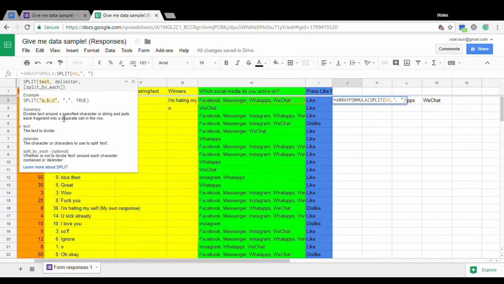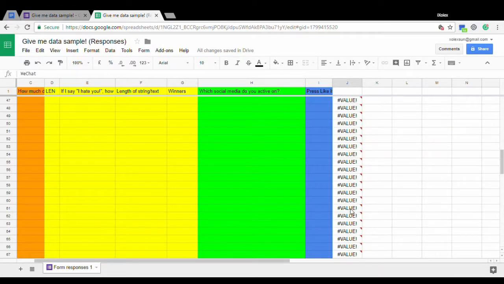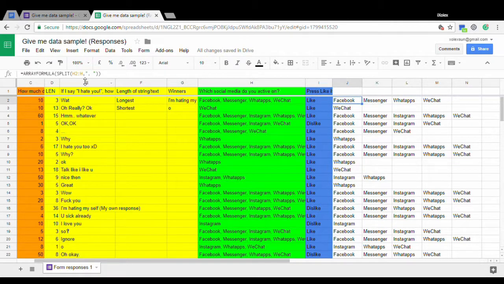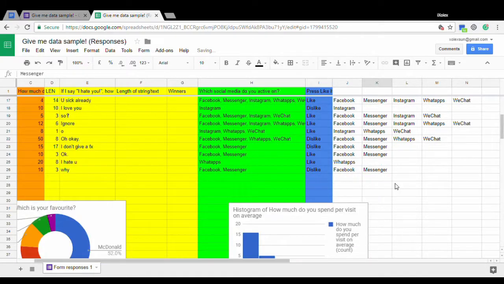And we can just go to infinity, and let's try infinity first. Voila, infinity works, but it has this error because there is nothing to split. Okay, so we're going to stop at this row 26. So let's change it here to 26, and we are done. The rest are gone until 26.